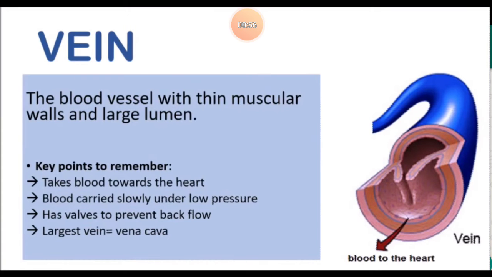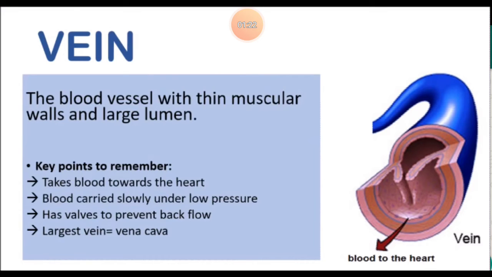Next is vein. Veins carry deoxygenated blood, except the pulmonary vein. Means in the pulmonary vein, oxygenated blood flows. It takes blood towards the heart. Blood is carried with slow speed and with low pressure. So the vein walls are very thin.